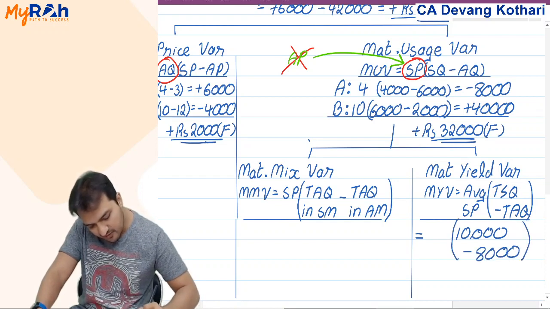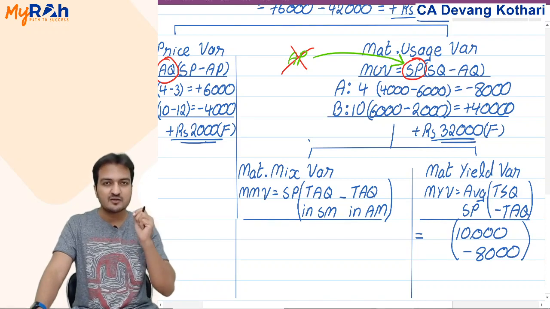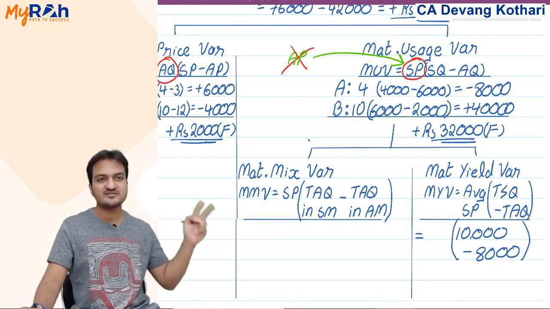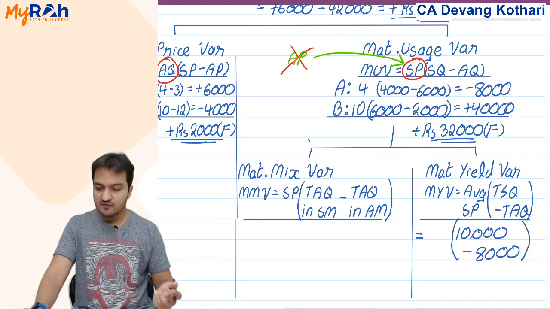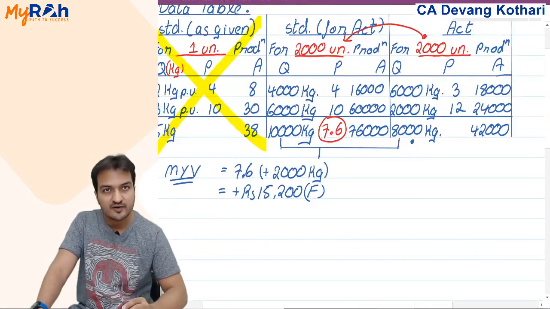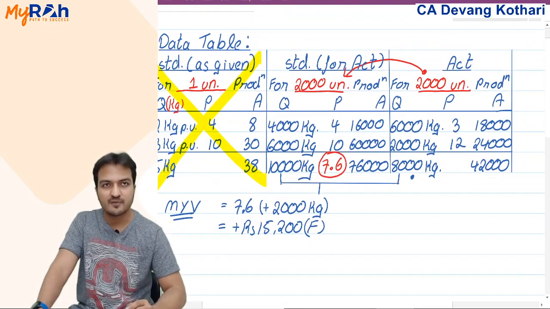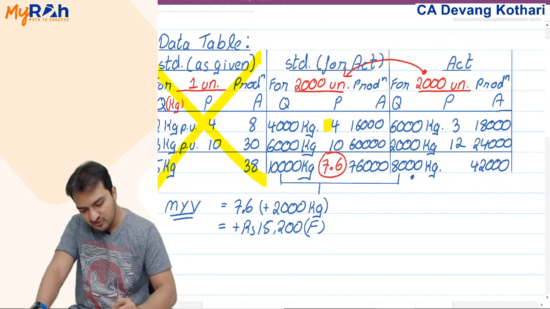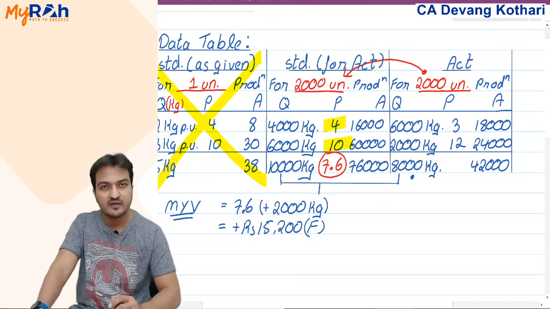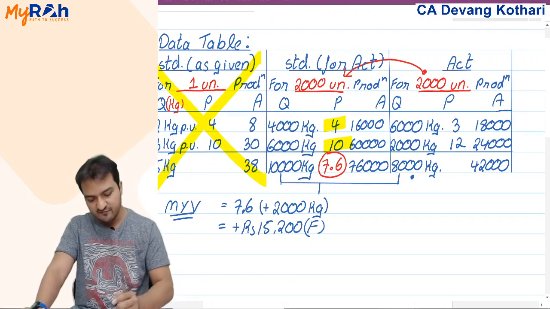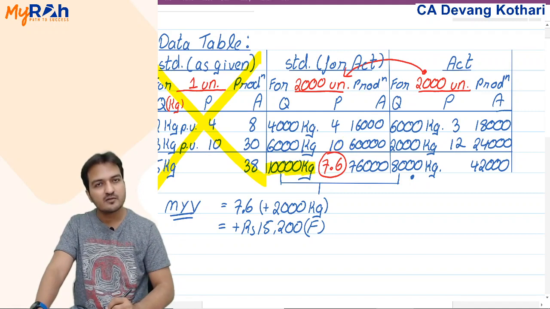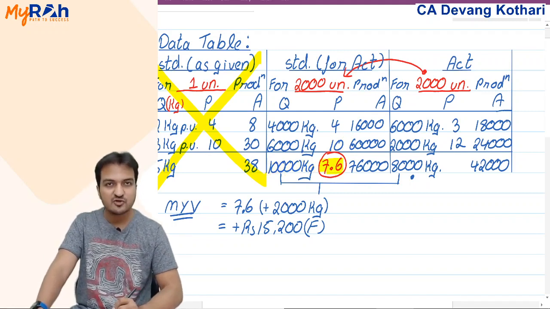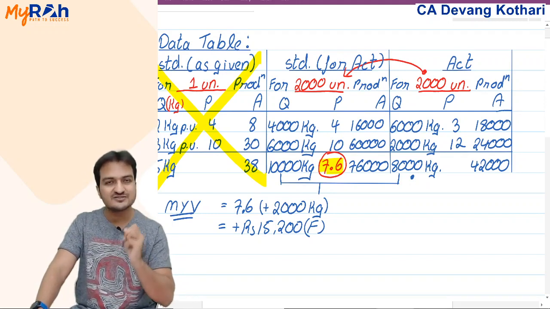So my material yield variance indicates how much total quantity I saved: 2,000 kg. But if I am taking the difference of total quantity, then which price do I multiply? Will that be the price of material A or material B? No. If I am taking savings in the total, then the price I take will also be the price of the total. That price of the total is called the average standard price.